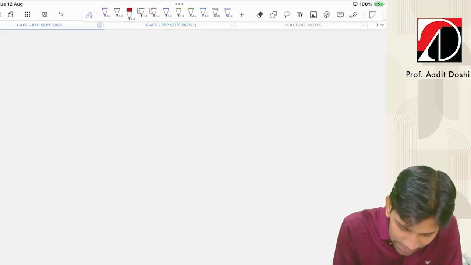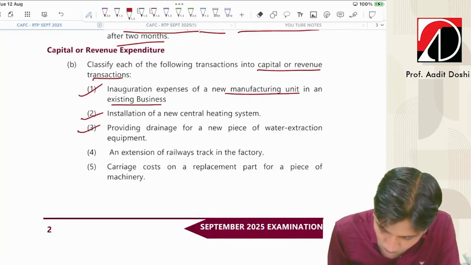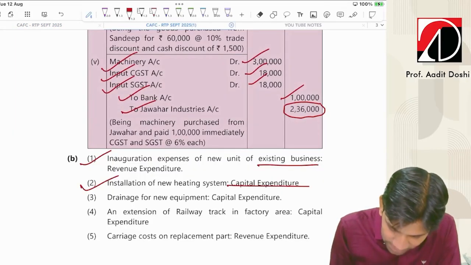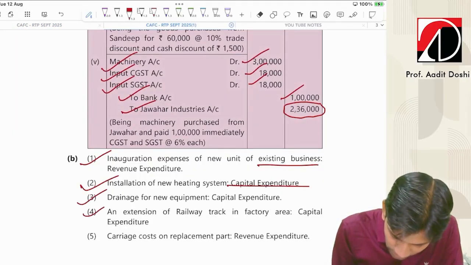Fine. Next. Providing drainage for a new piece of water extraction equipment. Again, this is a capital expenditure. Here it is.